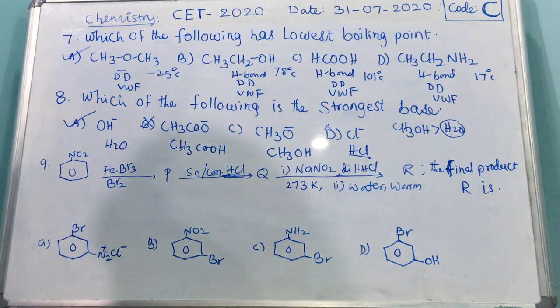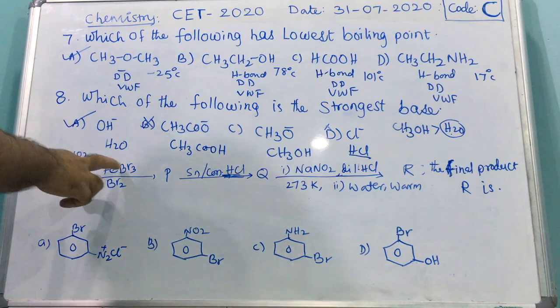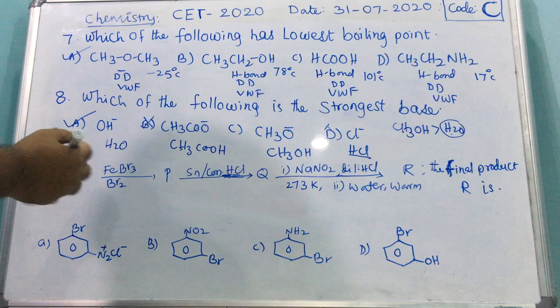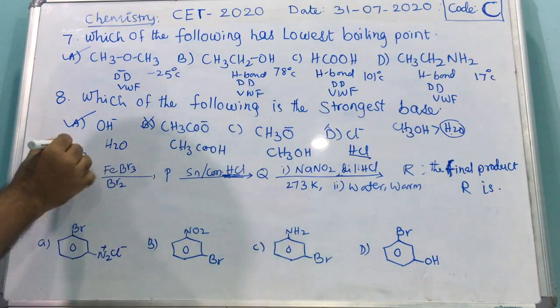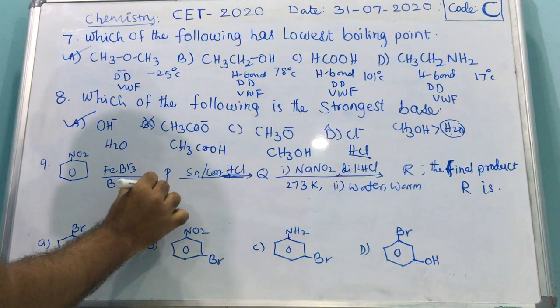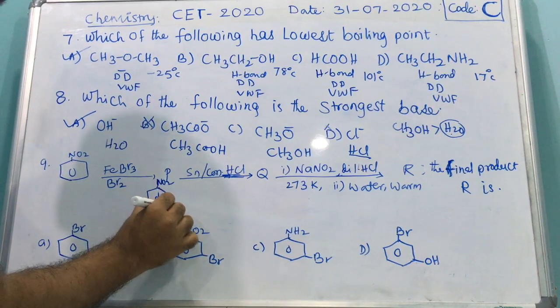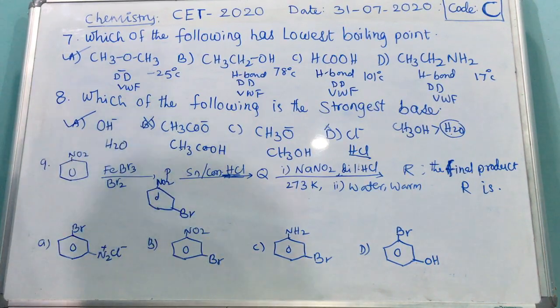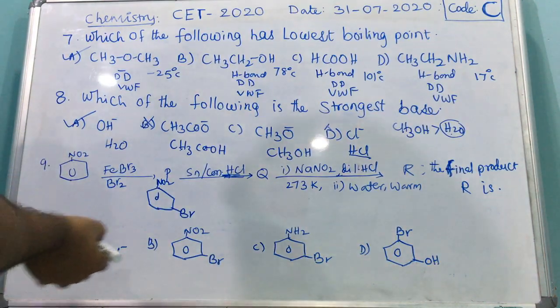Next, the ninth question. This is nitrobenzene reacting with a Lewis acid and bromine. That is called bromination. The nitro group is an electron withdrawing group, so it is meta directing. I will write NO2 here and Br at the meta position. This is called halogenation.